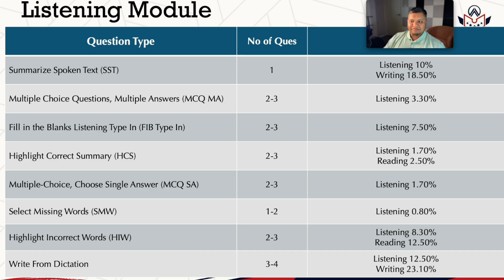Write from dictation remains as it is. You are getting 3 to 4 questions. You will also be getting 3 to 4 questions. It is contributing towards your listening to 12.5%. And of course, it is contributing very smartly towards your writing, which is 23.1%.